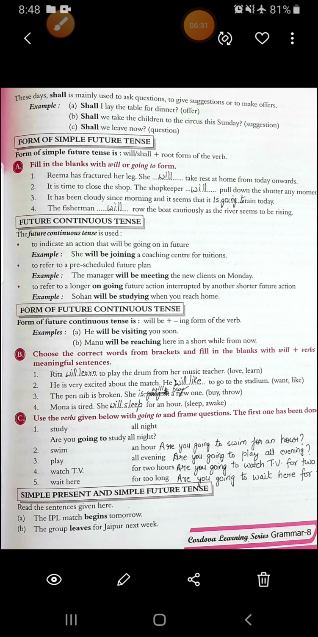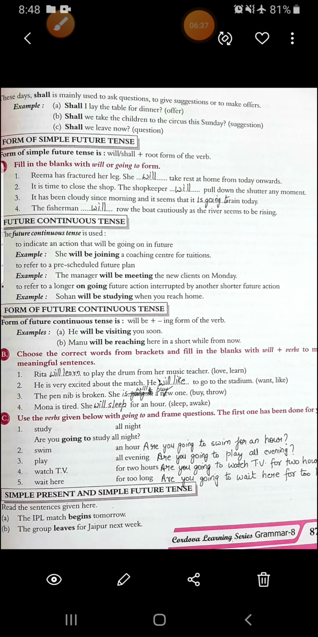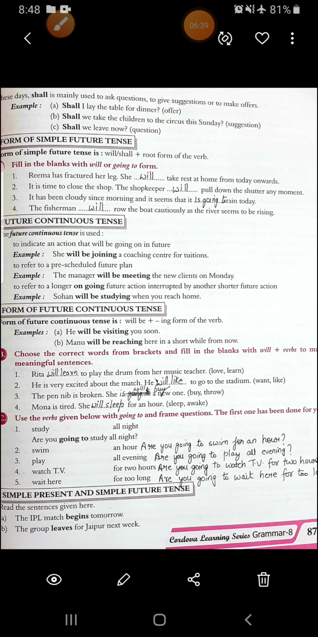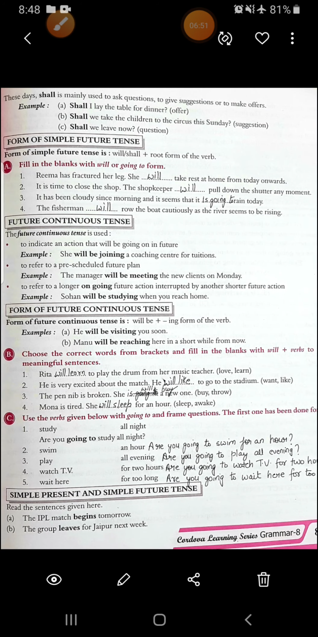Now see the first one. Reema has, this exercise is filling the blanks with will or going to form. Reema has fractured her leg. She will take rest at home from today onwards. Second, it is time to close the shop. The shopkeeper will pull down the shutter any moment. So this is in a simple way. This is going to happen any moment.